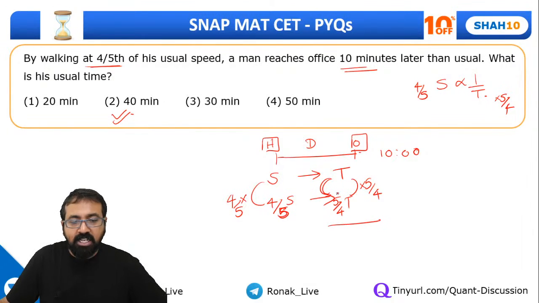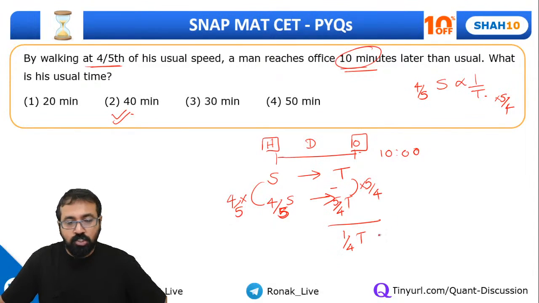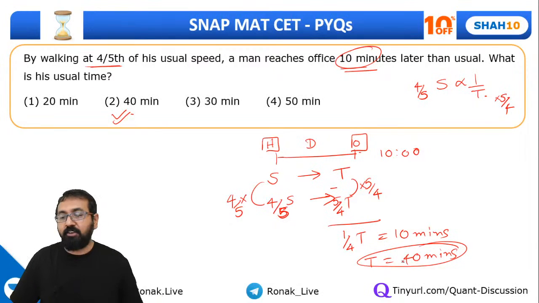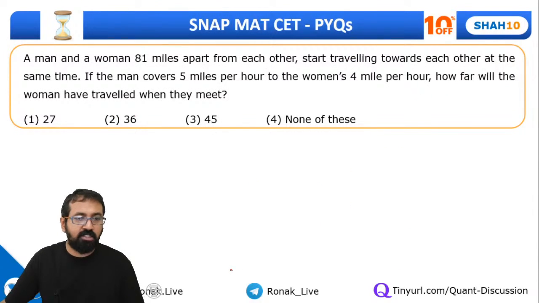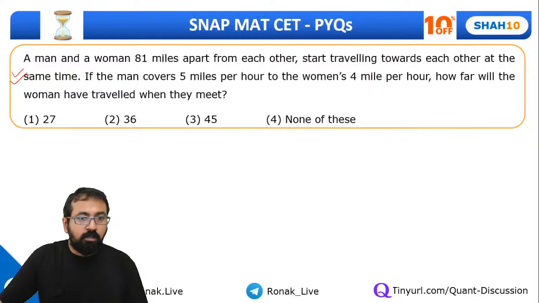So how much extra time did he take? Can I say 5 by 4 t minus t? It will come out to be t by 4, and that's the time by which he is reaching late. So this should be 10 minutes. That means the usual time should be 40 minutes. Are you getting this point, everyone? So this is a very simple question. Try for this.